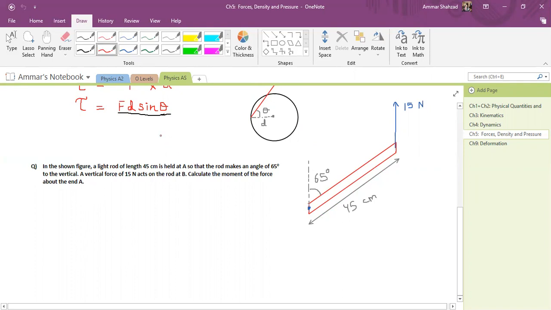The angle between the force and this distance is basically 65 degrees, right? So I will say torque is equal to F, which is 15, times distance 0.45, times sine 65.